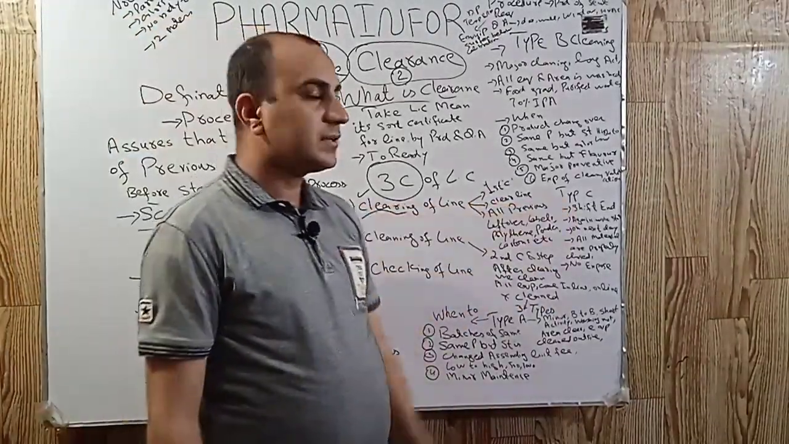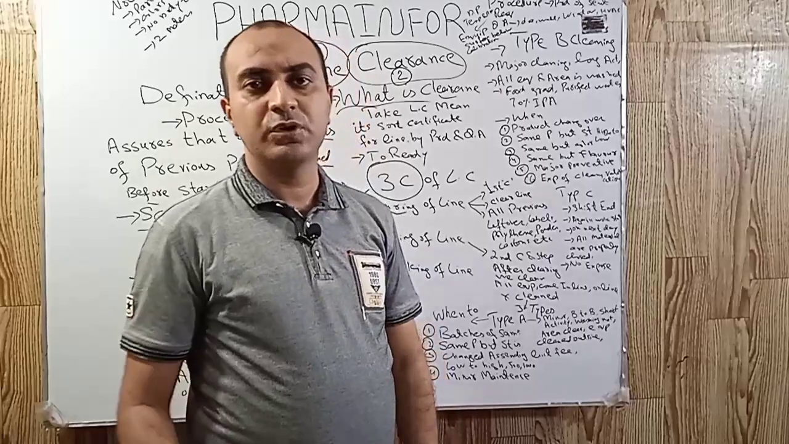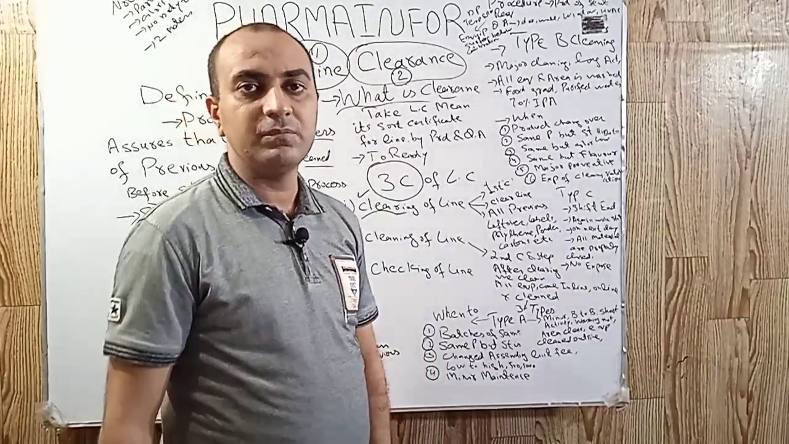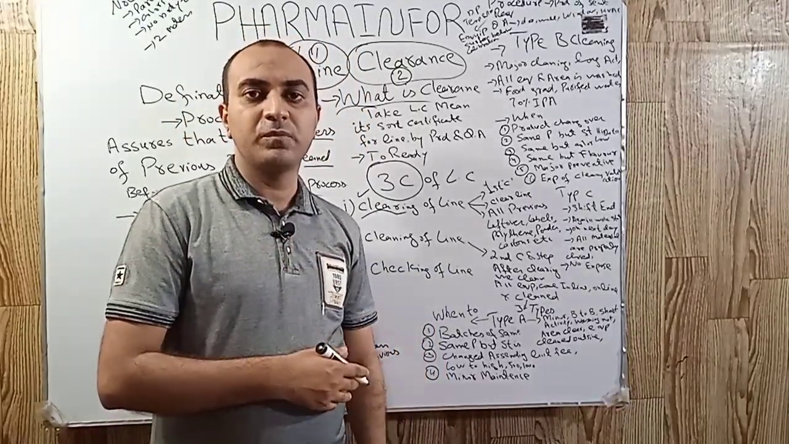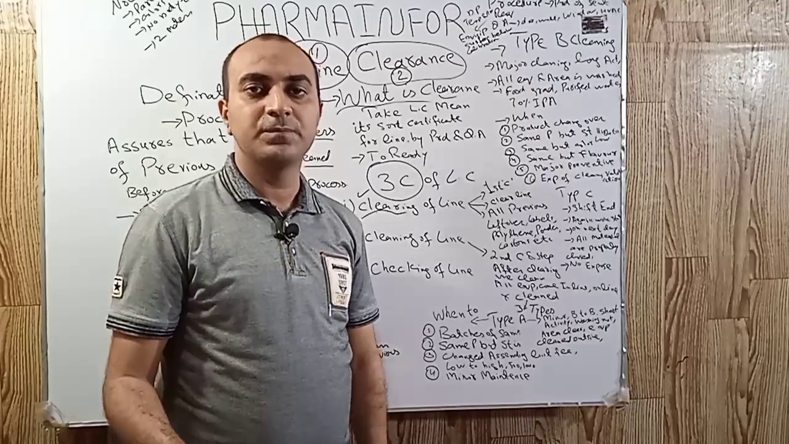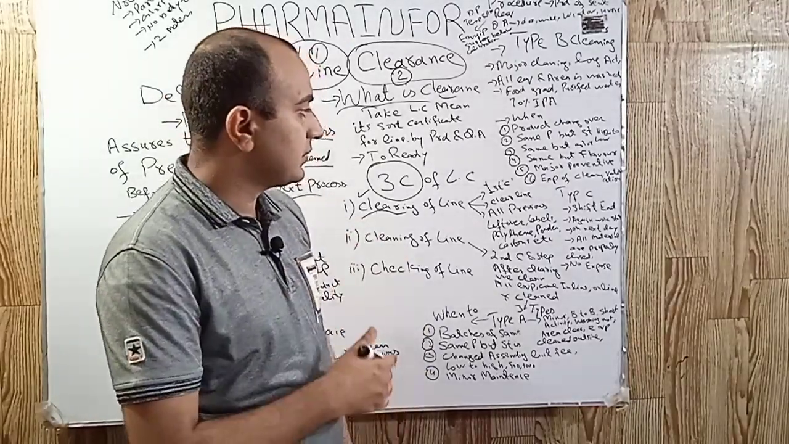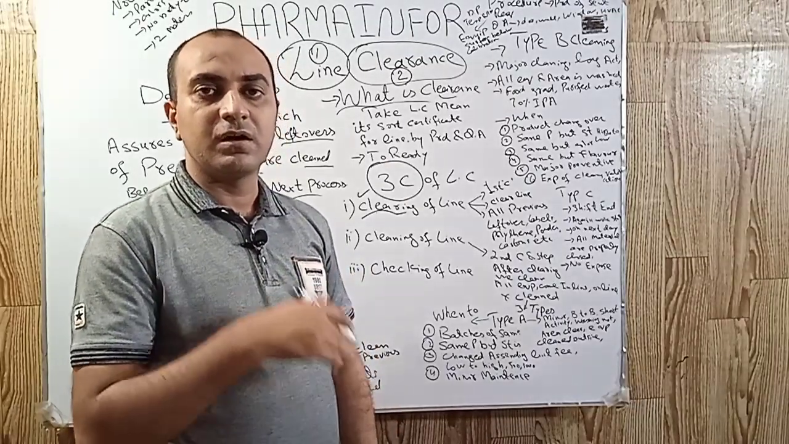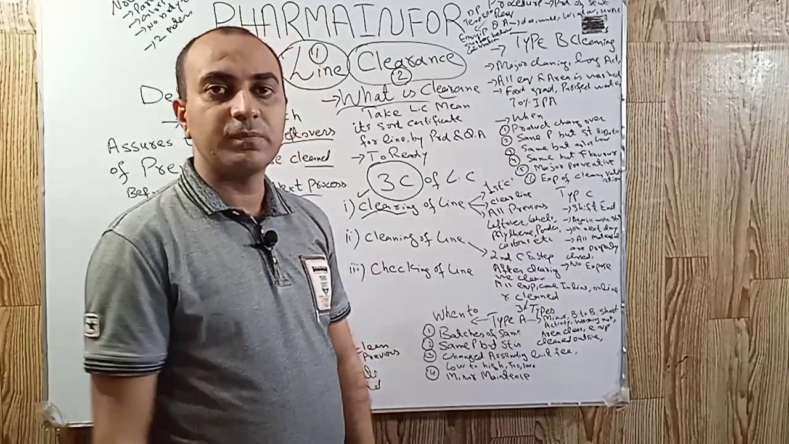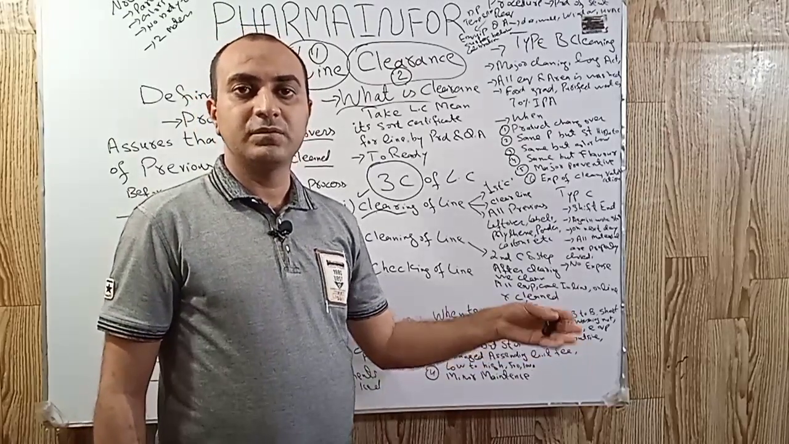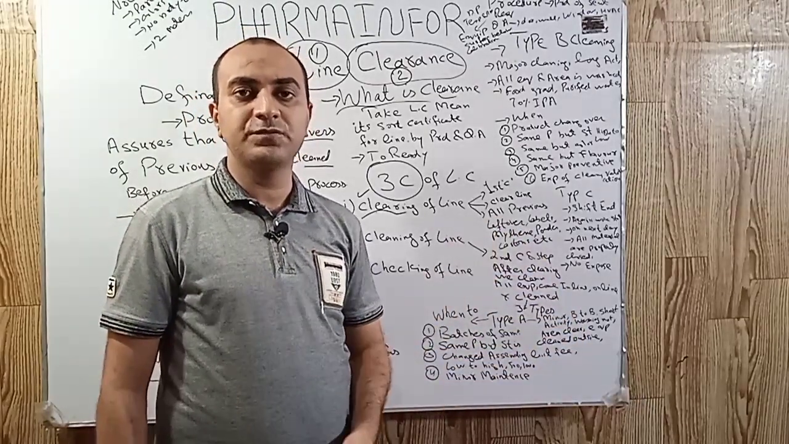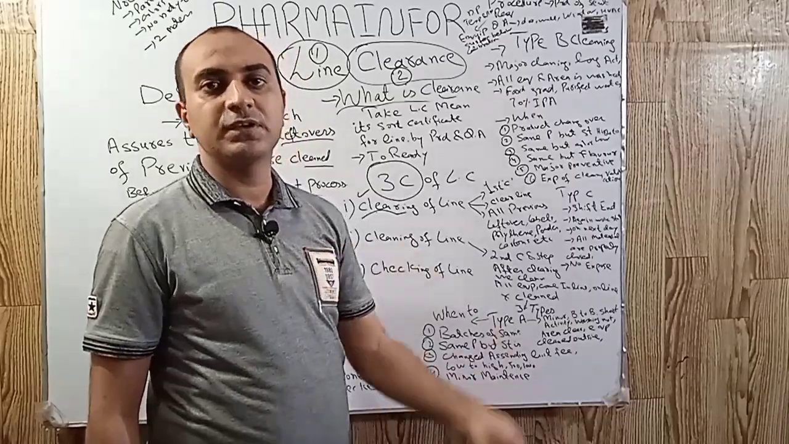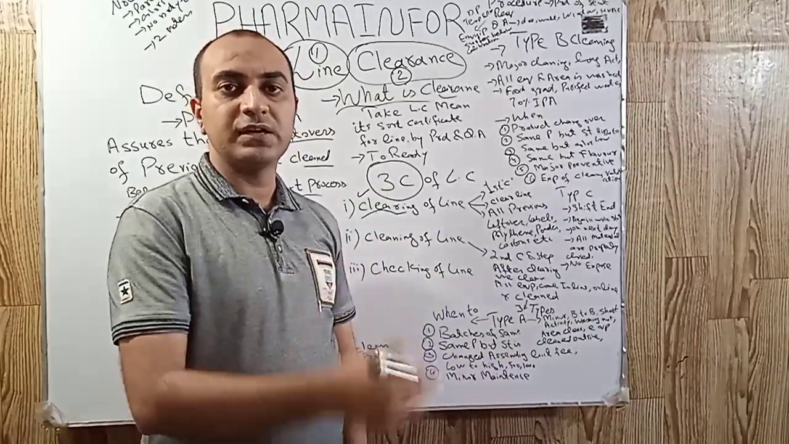Now what is type C cleaning? Type C cleaning is also known as shift end cleaning. Basically it is performed in those cases where manufacturing or packaging or dispensing activity is performed by us and it is not completed in one shift and we have to continue the same batch on the next day.